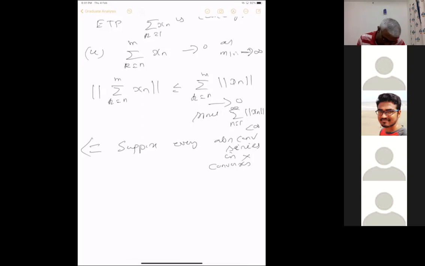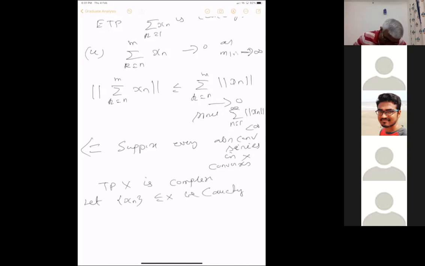So X satisfies this property: every absolutely convergent series converges in X. To prove X is complete, we have to take a Cauchy sequence. Let xn contained in X be Cauchy. Then we have to find a limit.